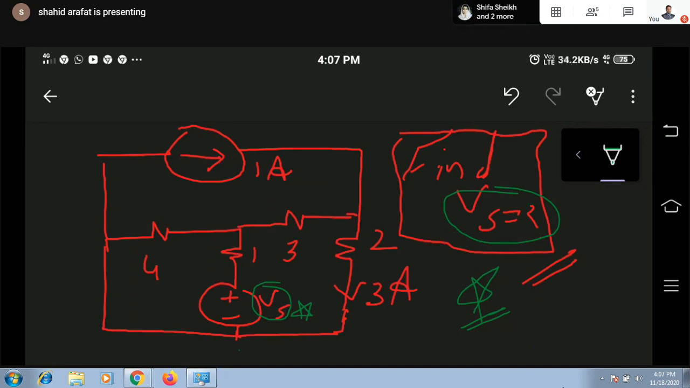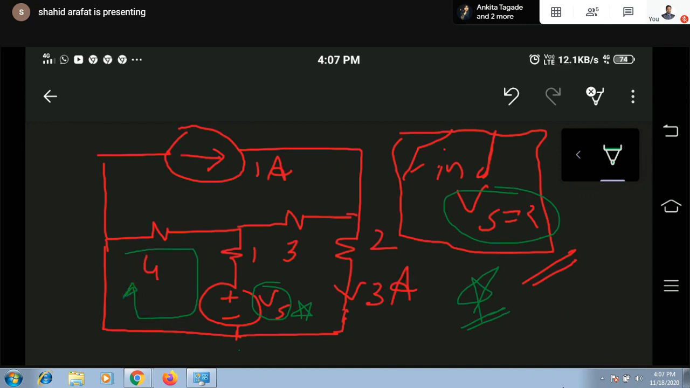Here it will not be written to use mesh analysis and solve. Here you will have to apply logical techniques, deciding which method can be utilized to get the answer. Now, if I apply KVL in this mesh, what will happen? Here we have only one unknown, Vs.